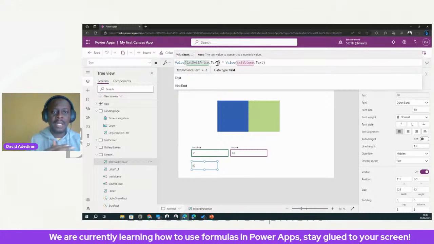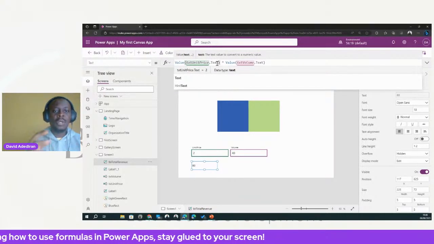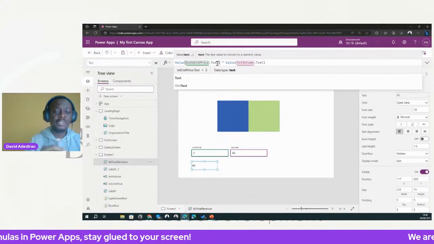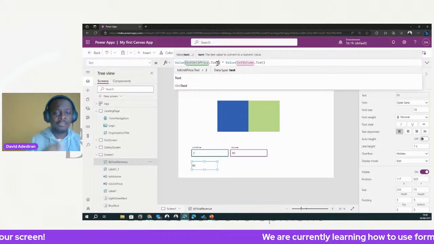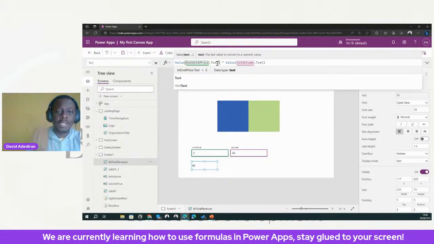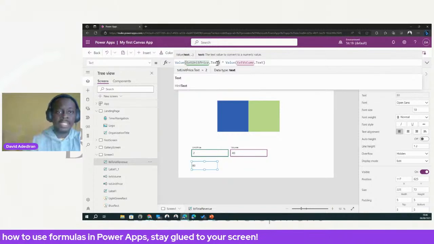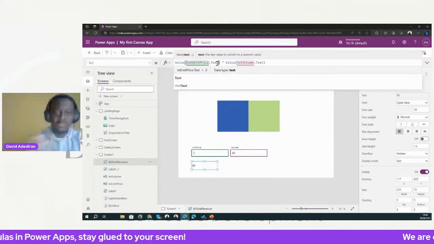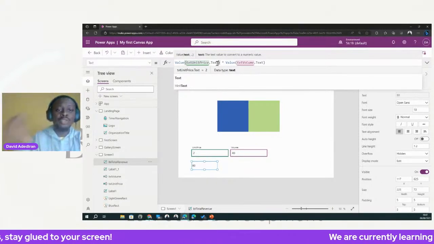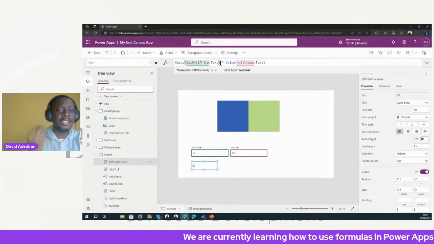As we share our resources with you, we are going to include a link to the reference guide for Power FX formulas, so you can look through it. But for now, it's just to get the basics. When you're working with a formula, you need to know three things. What are the parameters or inputs? What does the function do? And what does it produce back to you? In the case of value, it produces a number.